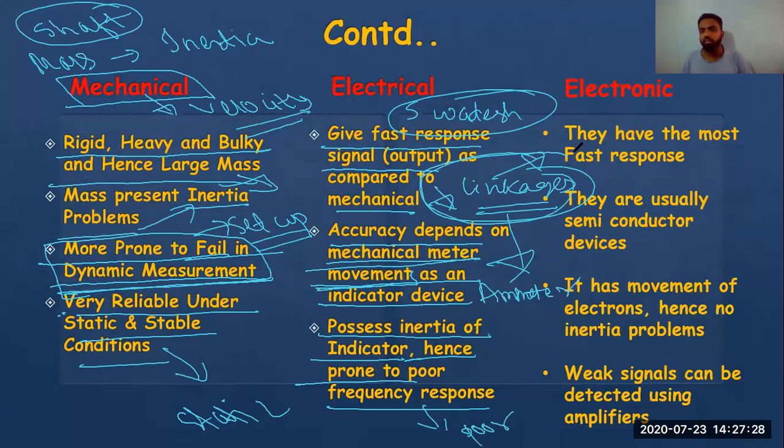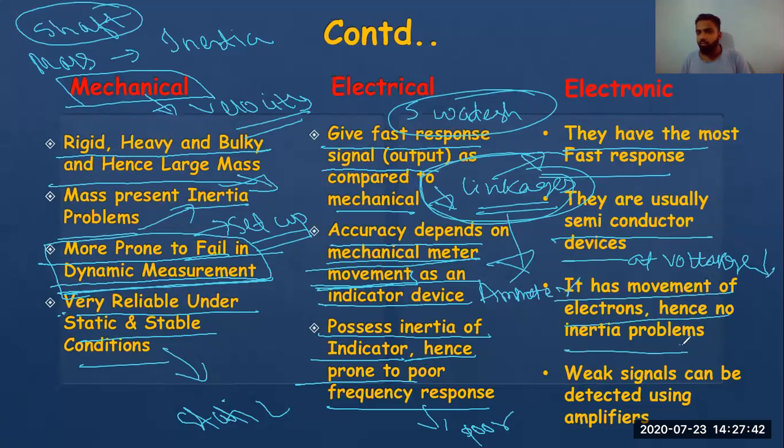When we go to the third type, electronic, we know that they are fast because they use semiconductor devices, and one student has added that their voltage is also low. Now it has movement of electrons, so if there is movement of electrons, the inertia problem will not be there.